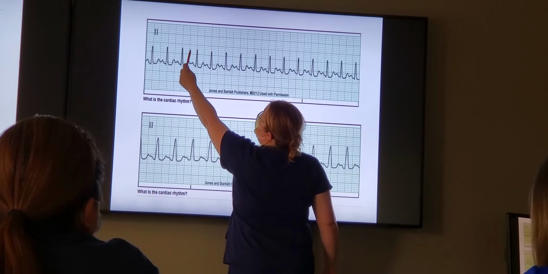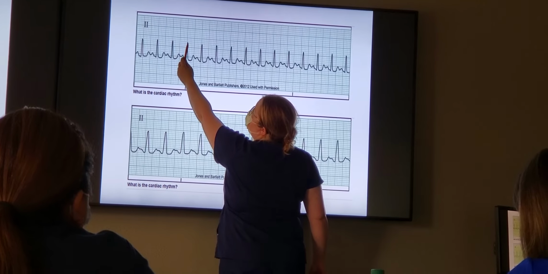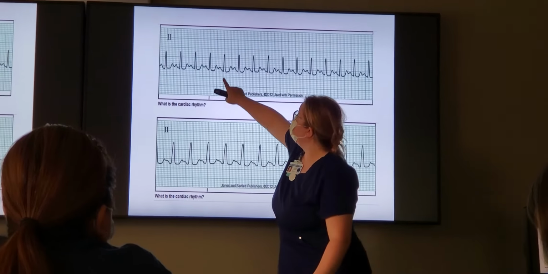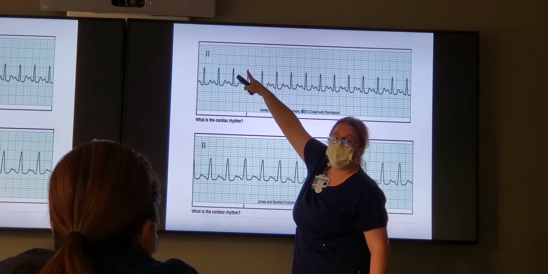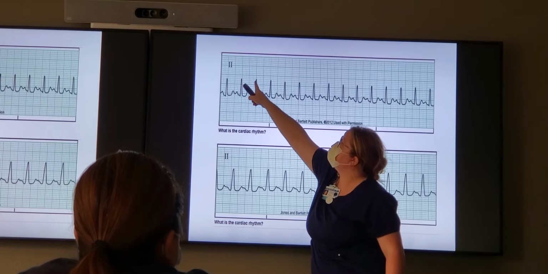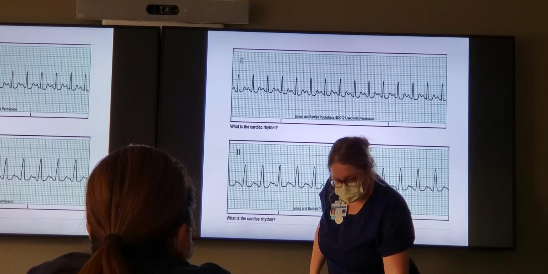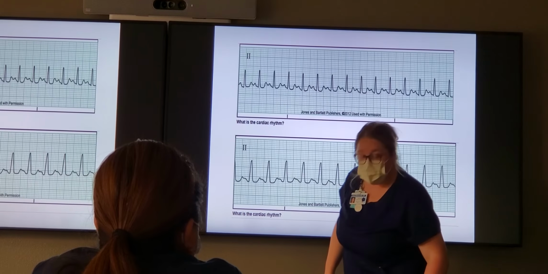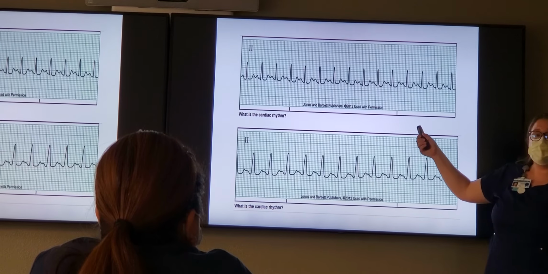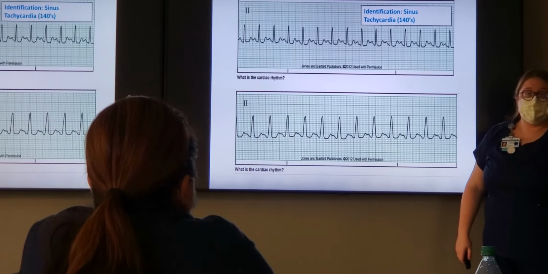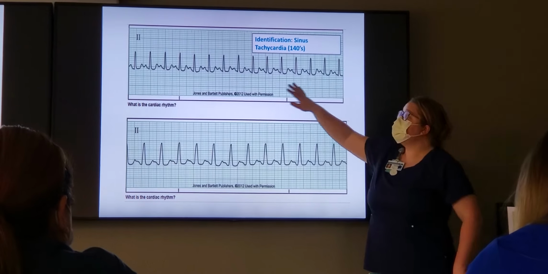Yeah. We're gonna go over 5, 10, and a half. 0.5. 10 and a half. Because you see how this one doesn't fall, the tip of it does not fall directly on that line like this one does? Okay, so 1500 divided by 10.5 is 142. Is that SVT? No. Sinus tachy. Okay. So this one trips a lot of people up.